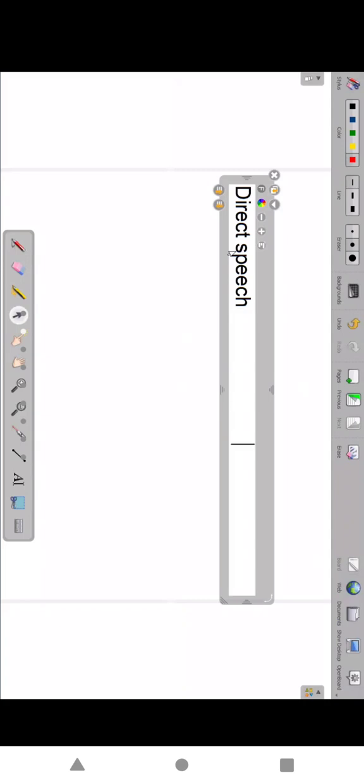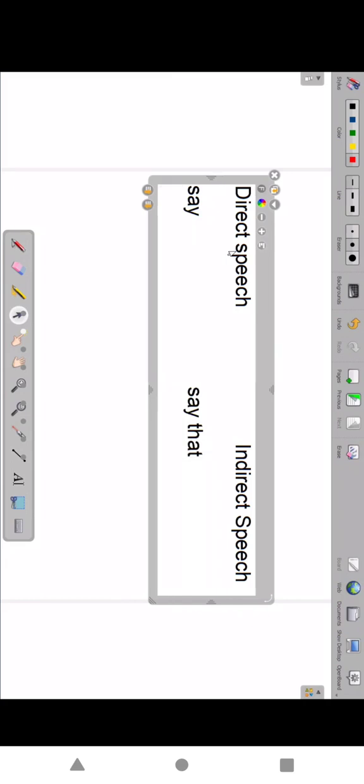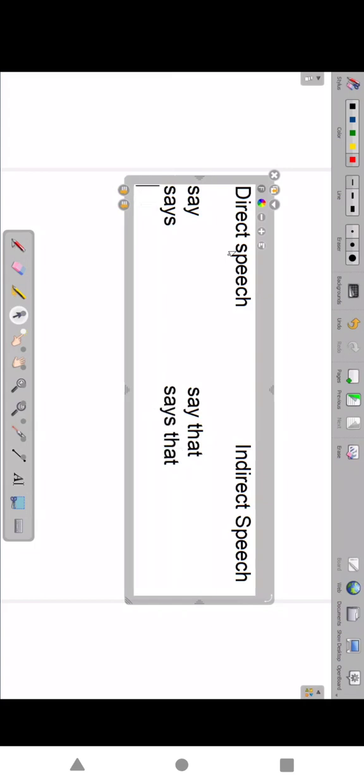Direct speech, indirect speech, assertive sentences. Suppose we start with the reporting verb "say." Then what do we add here? "Say that," we added the conjunction "that." Said that. Say, says changes to says that. The inverted commas are removed. Now future simple, shall say, what is given? Same, shall say. We don't change anything else.